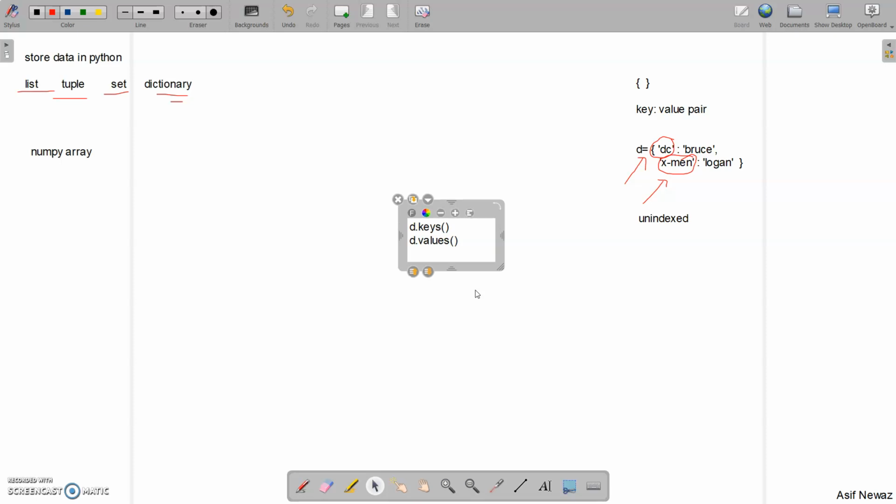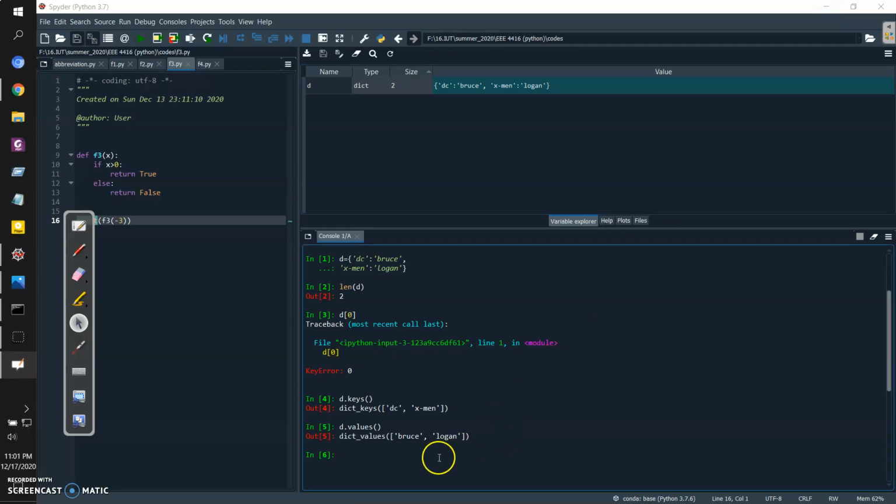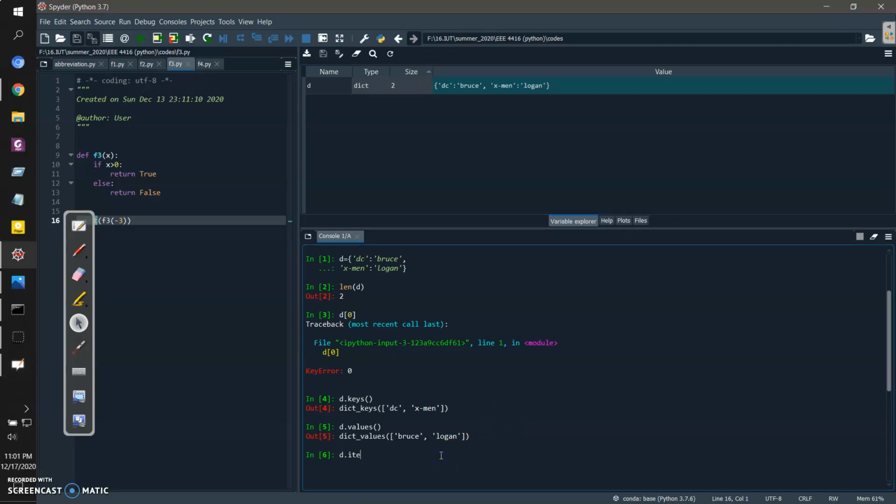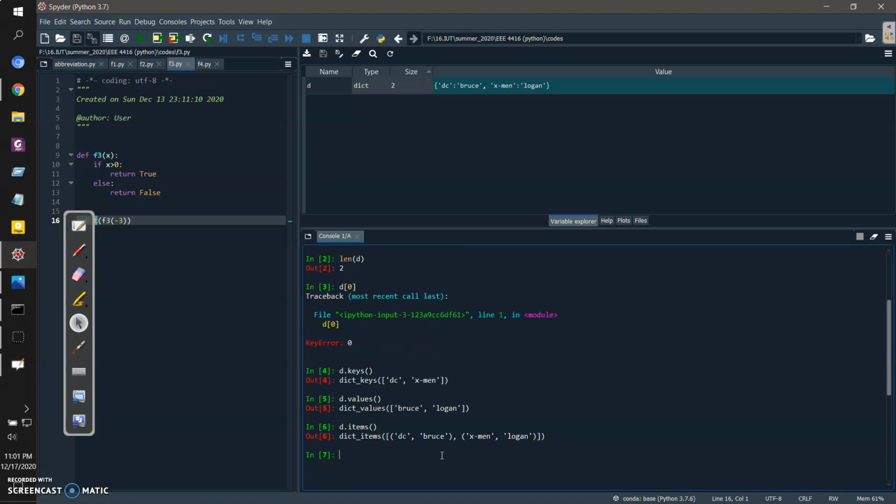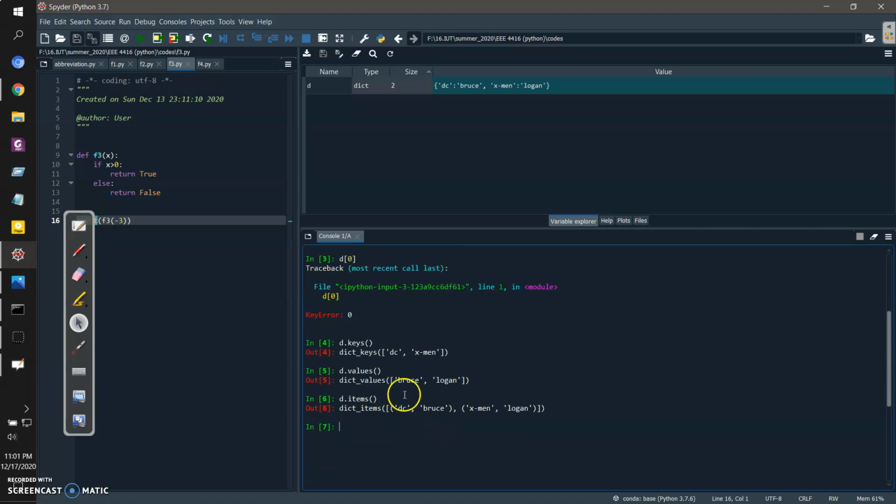We can access them another interesting way. If I write d dot items, as you can see, it will create a tuple of the key value pairs. So DC Bruce, it will put those things in a tuple. Then the second two elements, it will put in another tuple and create a list of these. So for example, if I define DL equals list of d dot items.